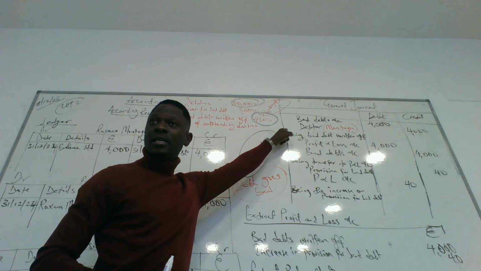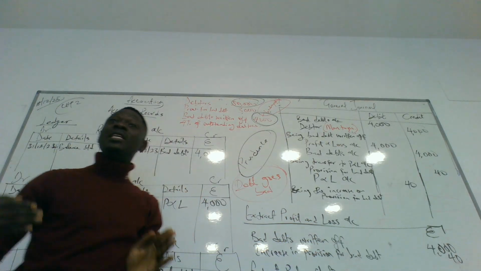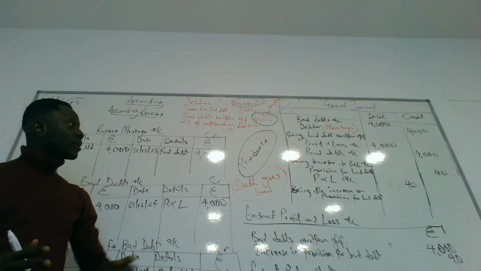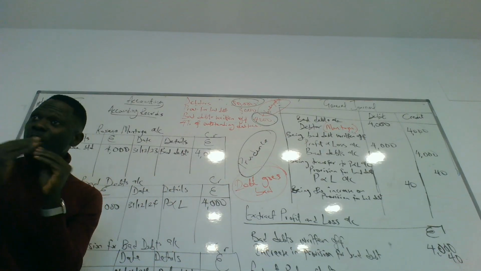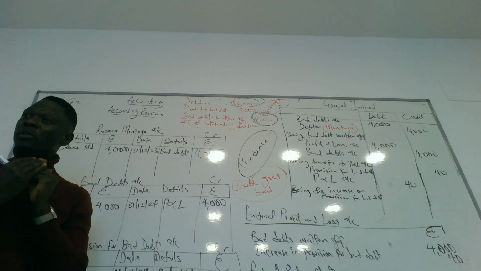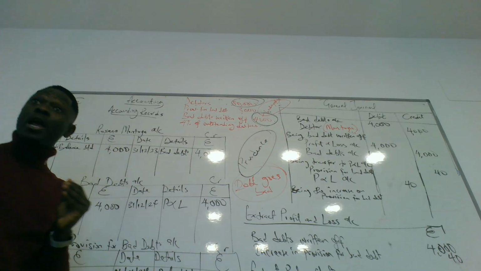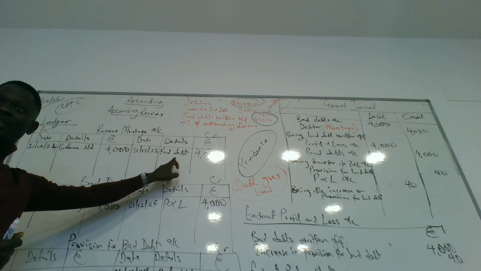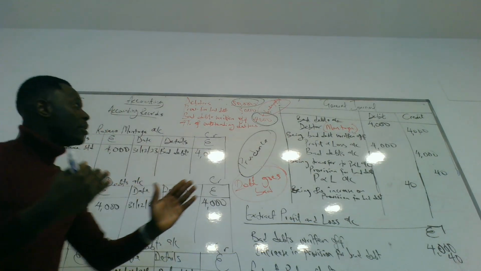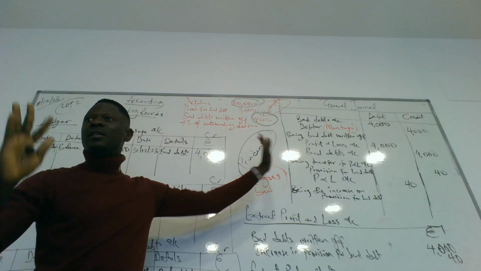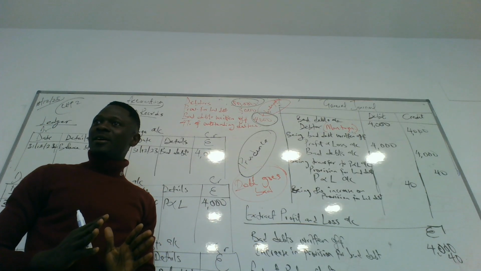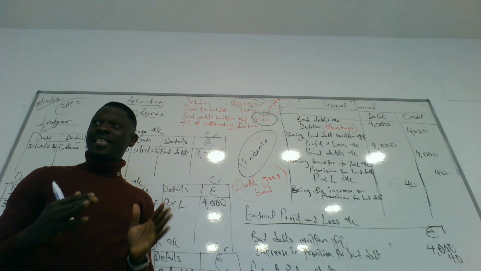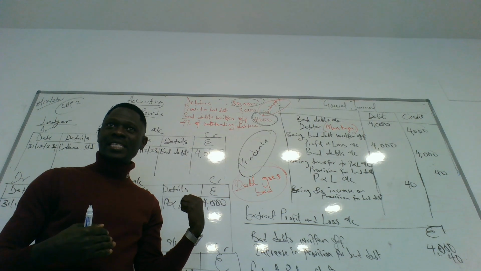Because for this journal, there will be a corresponding ledger for it. So Montoya is the account. Montoya is the owner of the account, yes or no? But Montoya is not going to be able to pay. Had Montoya paid, we would credit Montoya. We won't even have bad debt. We only have purchases and Montoya. But Montoya is not paying. That is why we are having this. Do you get it or not?